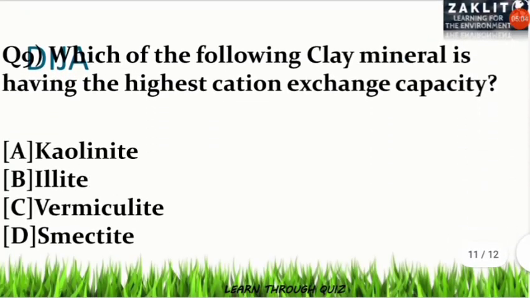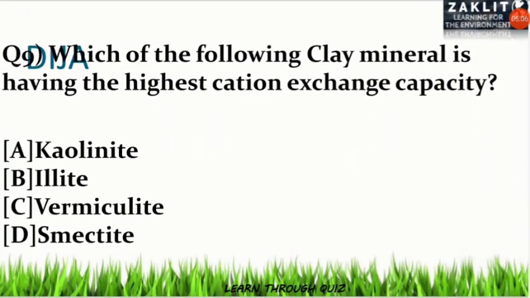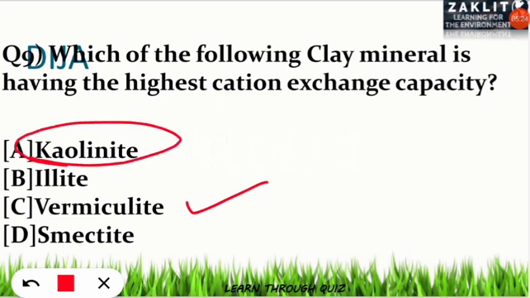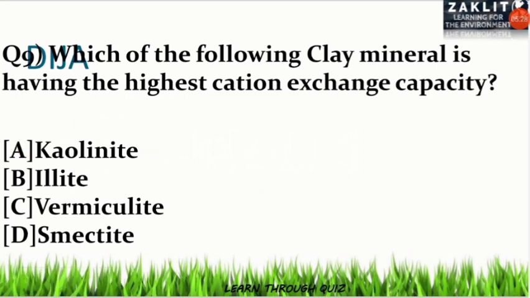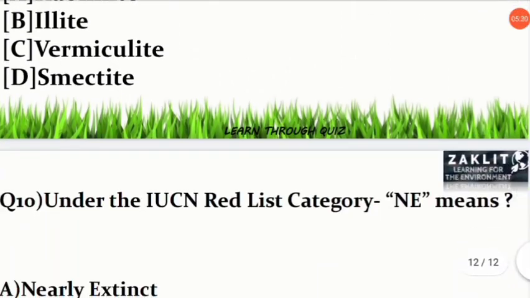The ninth question was, which of the following clay mineral is having the highest cation exchange capacity? So among the four kinds of clay mineral provided, the one with the highest cation exchange capacity will be vermiculite. Yes, and you should note that the lowest cation exchange capacity among the four is kaolinite. You would have seen this term several times. So kaolinite is having the lowest cation exchange capacity.